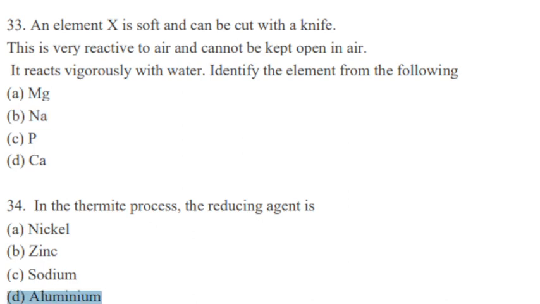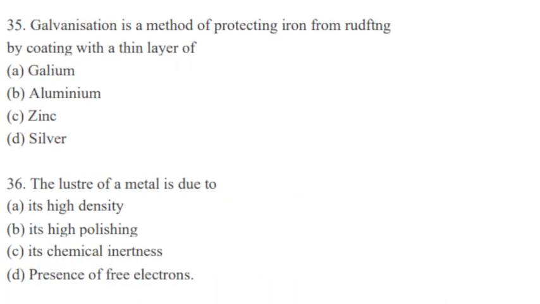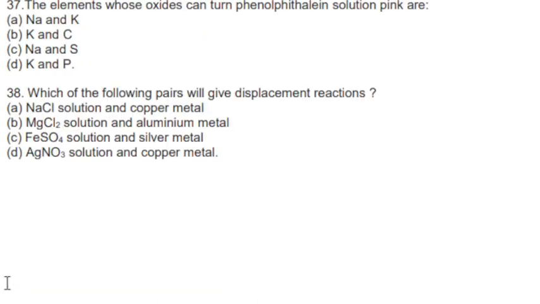Next, galvanization is a method of protecting iron from rusting by coating with a thin layer of zinc. Option C is correct. Next, the luster of a metal is due to, so it is due to presence of free electrons. Option D is correct. The elements whose oxide can turn phenolphthalein solution pink are sodium and potassium. So option A is correct.